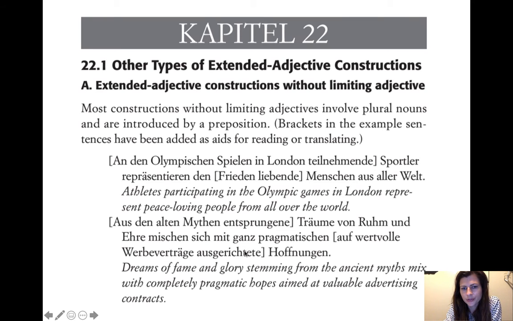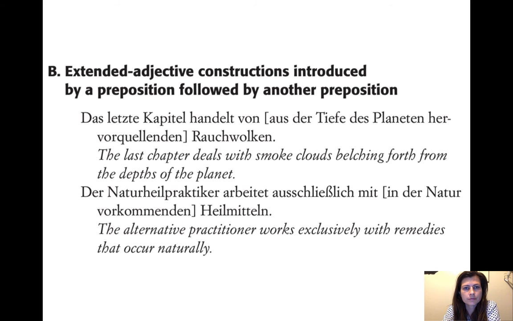And so the more you get used to extended adjective constructions, the more you'll be able to tell that that's what you're dealing with here, instead of just the sentence beginning with a normal prepositional phrase. This is not a normal prepositional phrase. It's encapsulated within an extended adjective construction, so you can't just translate it as if it were a normal prepositional phrase beginning the sentence.